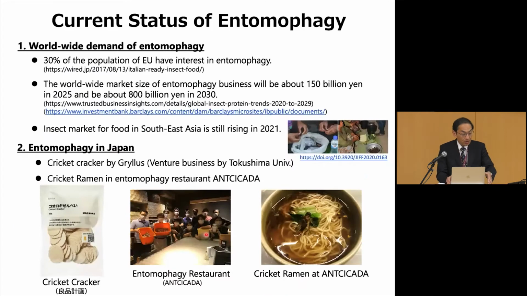We are not the only ones thinking about this, and many people are thinking about the same thing. As I showed you in this slide, entomophagy, which means eating insects, is a growing movement worldwide. In the European Union, 30% of the population thinks that entomophagy is going to be important. And if you look at the food industry, we can find a huge market size in 2025 or 2030. So we have a huge market for insects or entomophagy.